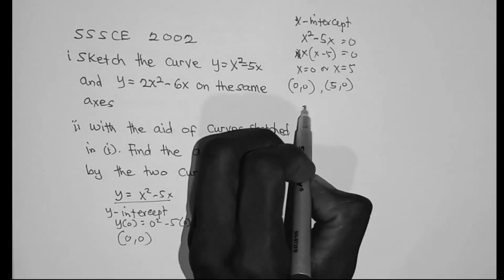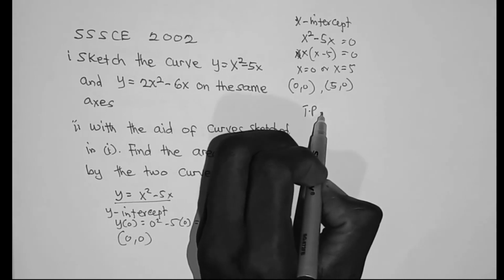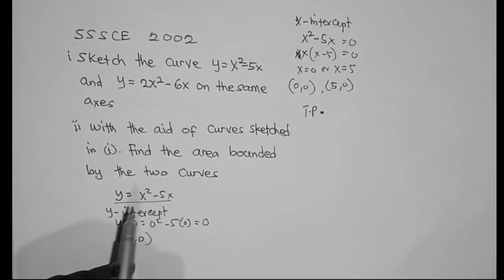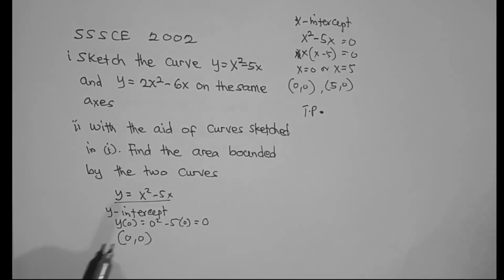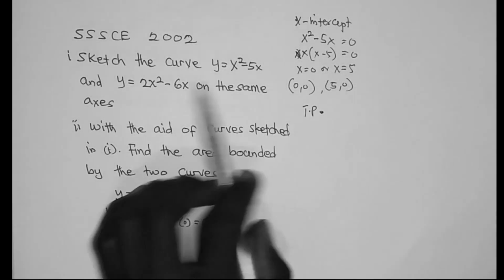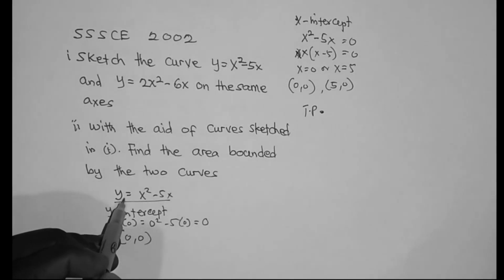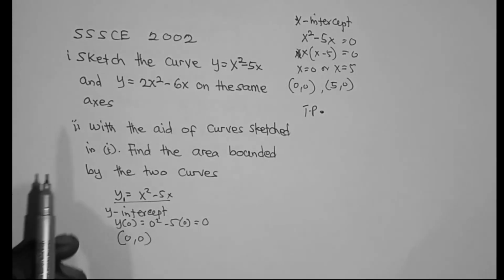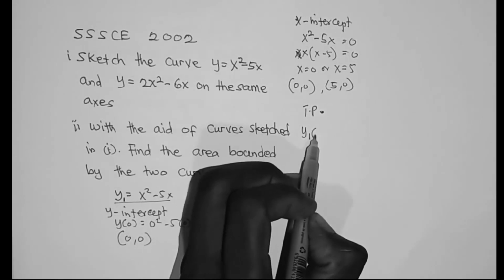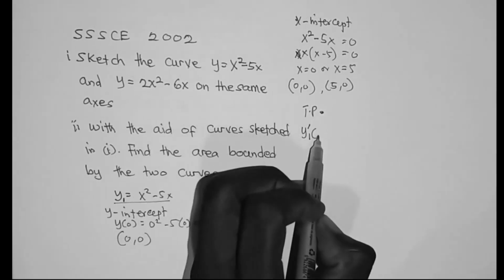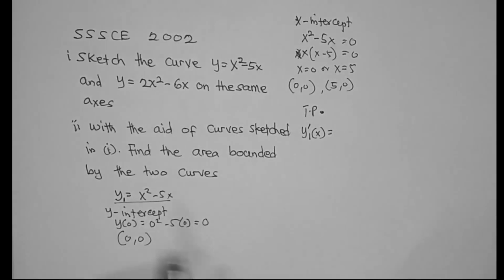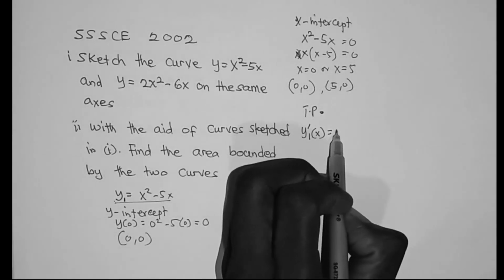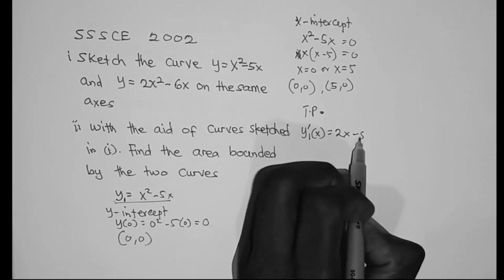Now let's find the turning point, TP. To find the turning point, we need to first find y prime of x. Since there are two curves, I would use this as y1 and then this as y2. So y1 prime of x is equal to, we differentiate this curve, 2x minus 5.